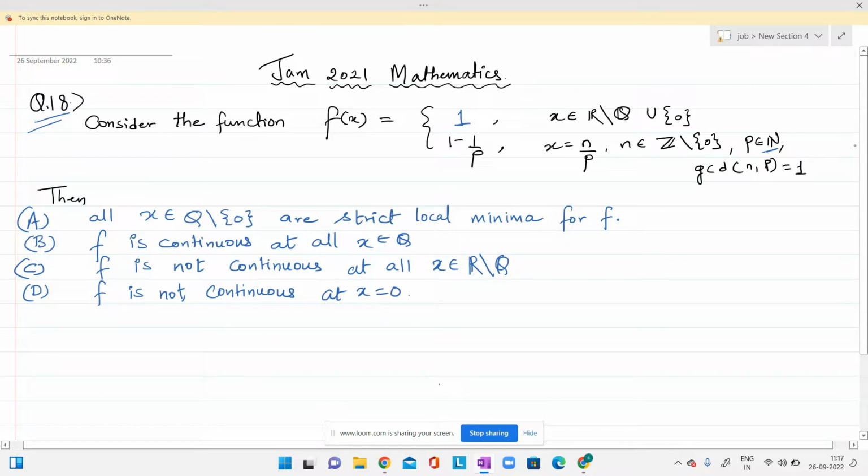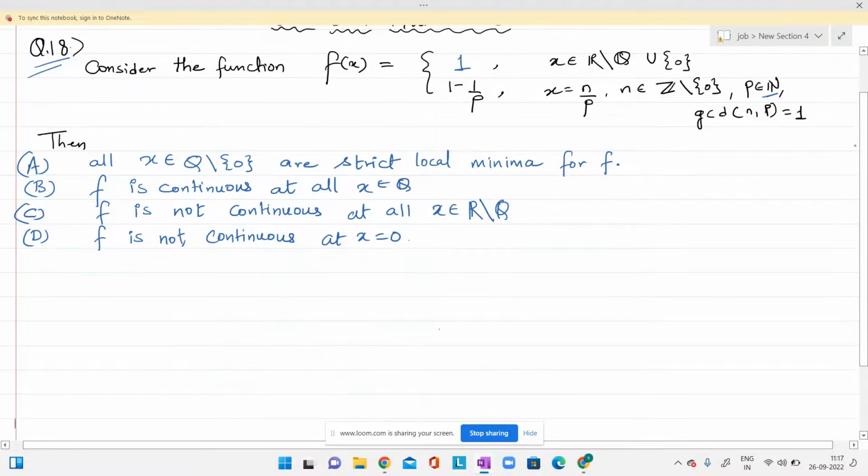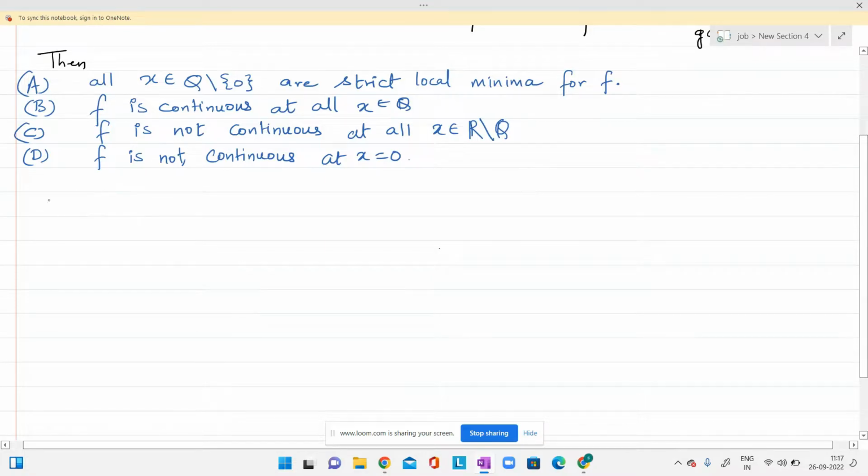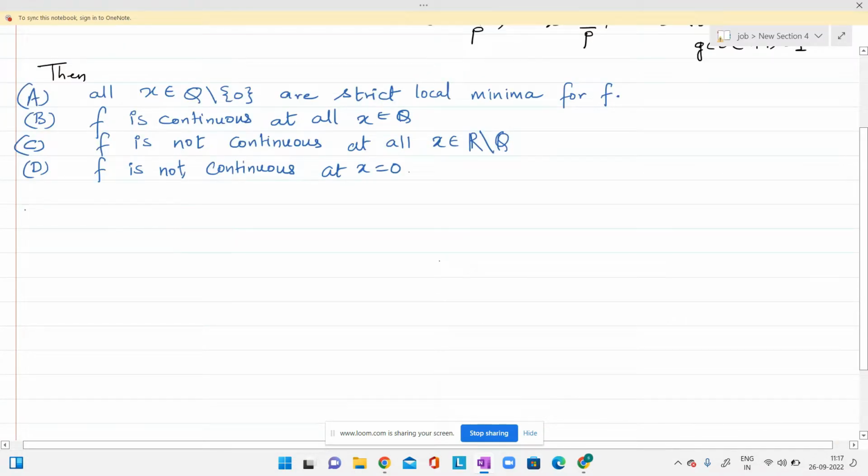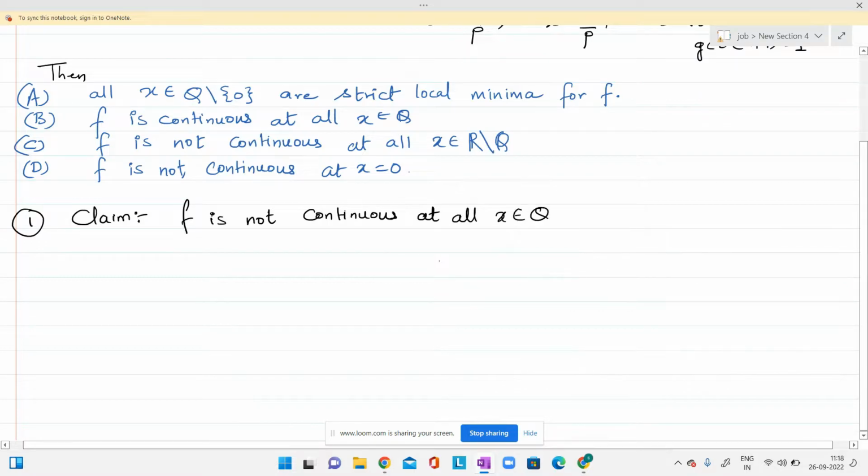Okay, so to solve this problem, we will prove some claims. My first claim is: f is not continuous at all x from the set of rational numbers.